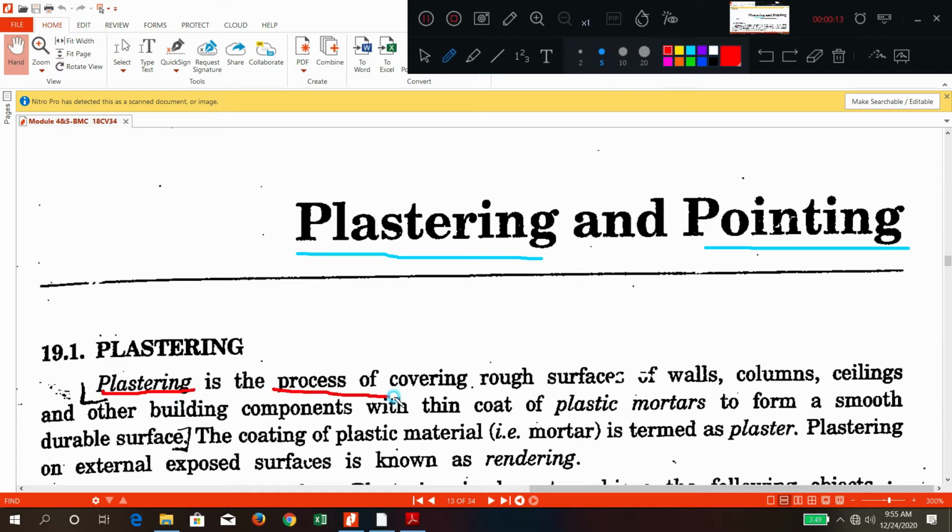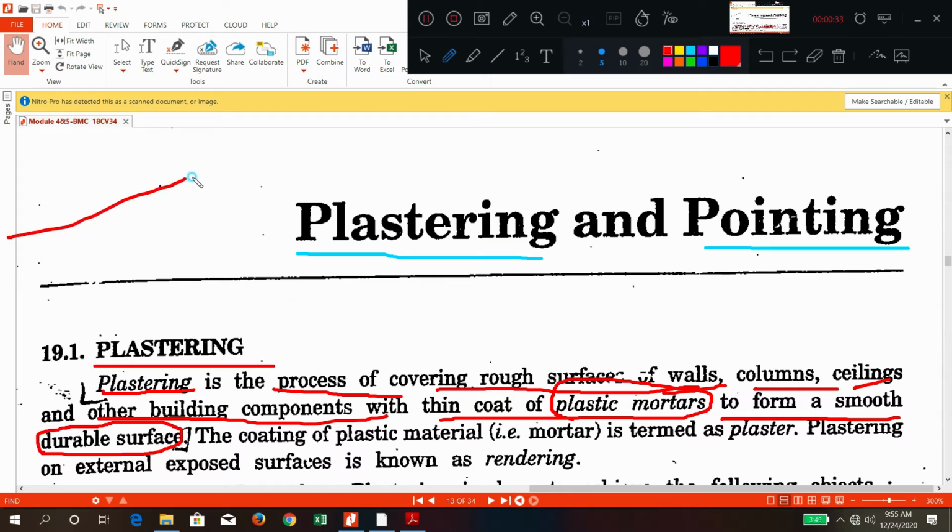Plastering is the process of covering the rough surface of walls, columns, ceilings, and other building components with a thin coat of plastic mortar, to form what? One smooth and durable surface. This is the definition of plastering.